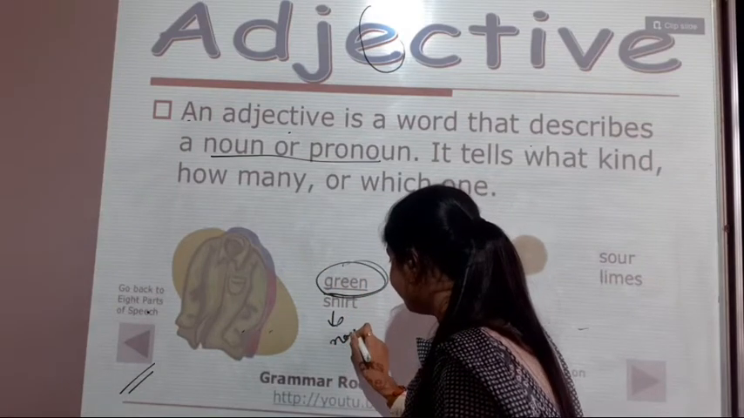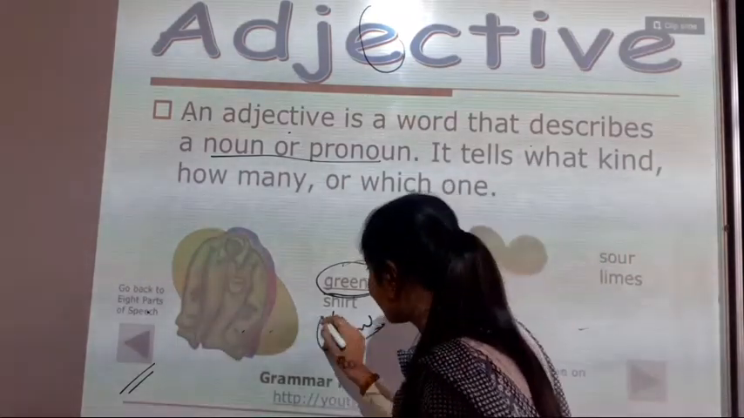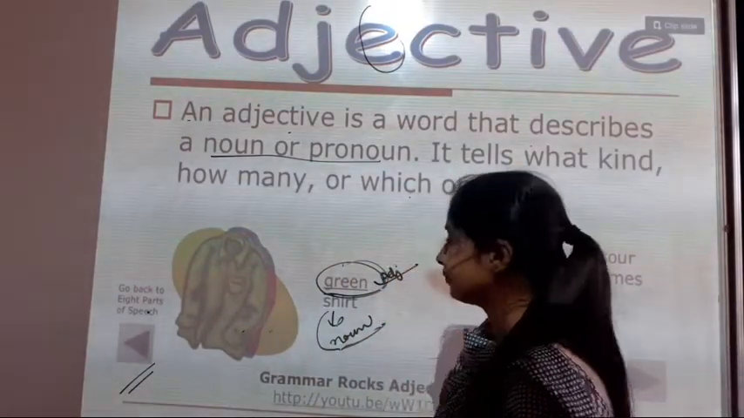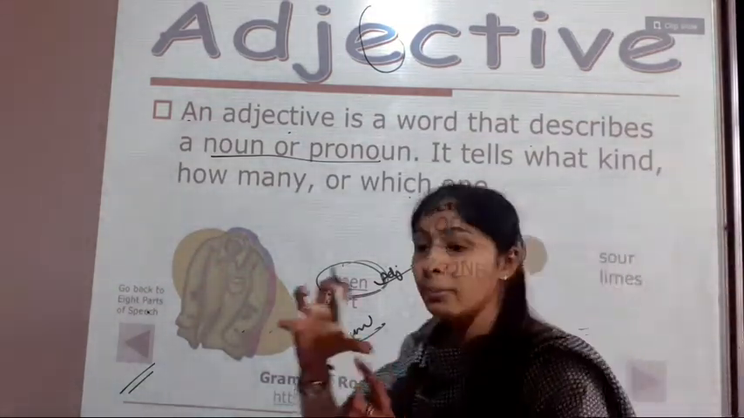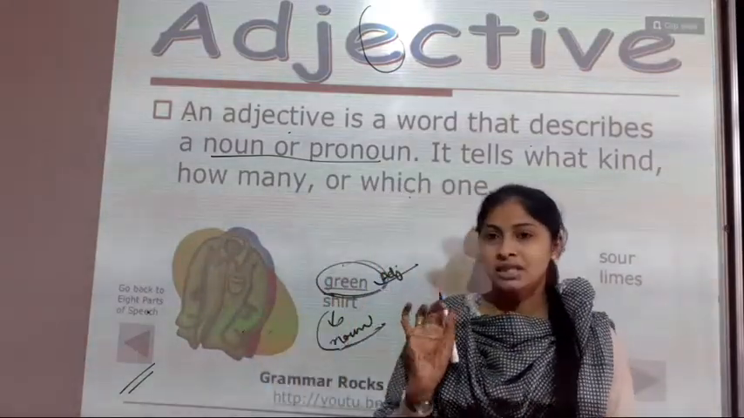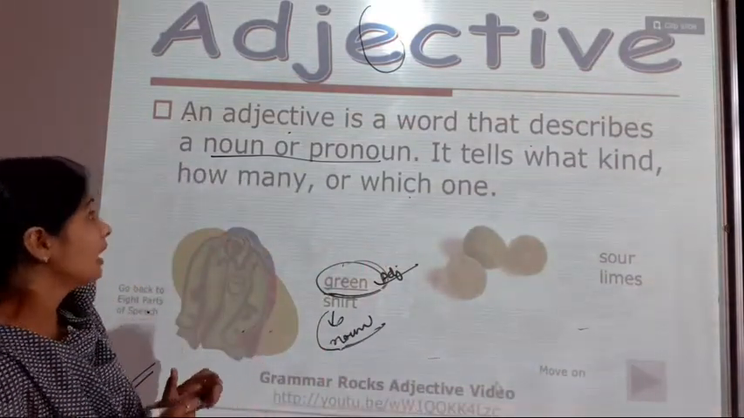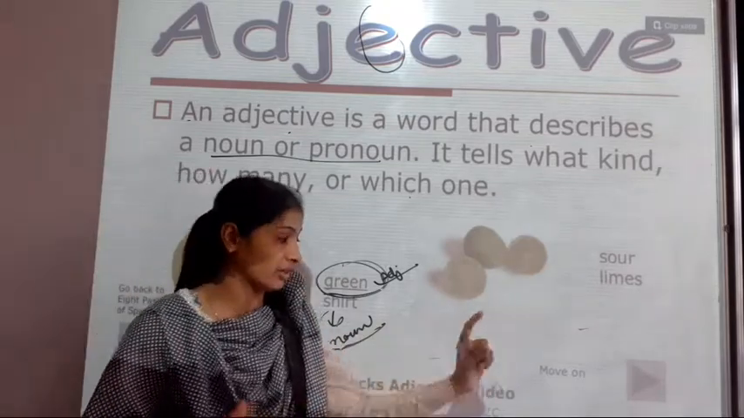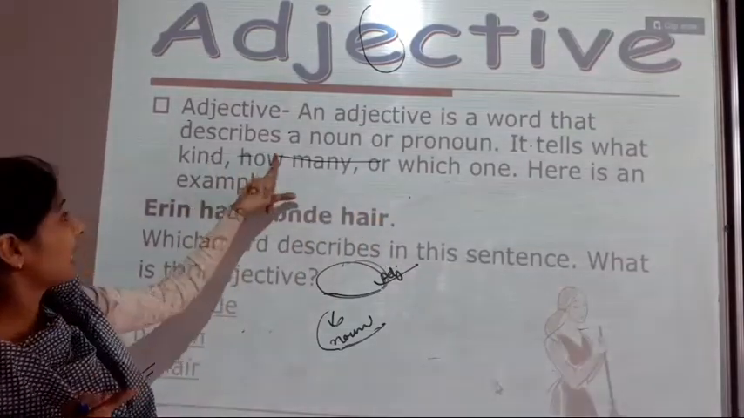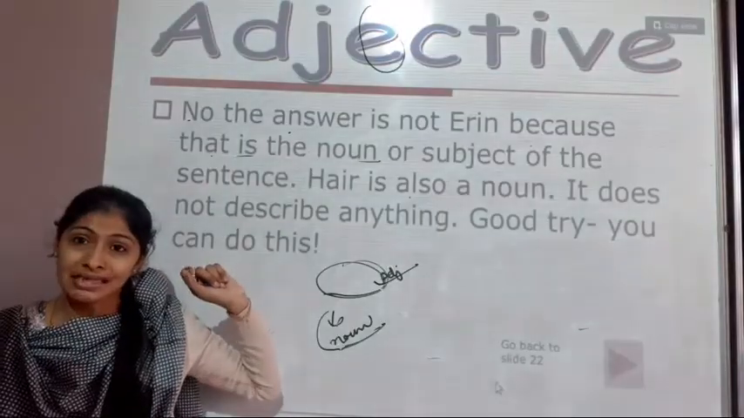Shirt is the noun. Remember, students, shirt is a noun, but which color shirt is this? It's green here, so it becomes the adjective. Remember this, students, that which gives you more information about the noun and pronoun, that is the adjective. Simple. Okay, so adjective will come in your exam. Remember this. Adjective is a word that describes a noun and a pronoun. Okay? So here, students, we have seen the examples also.